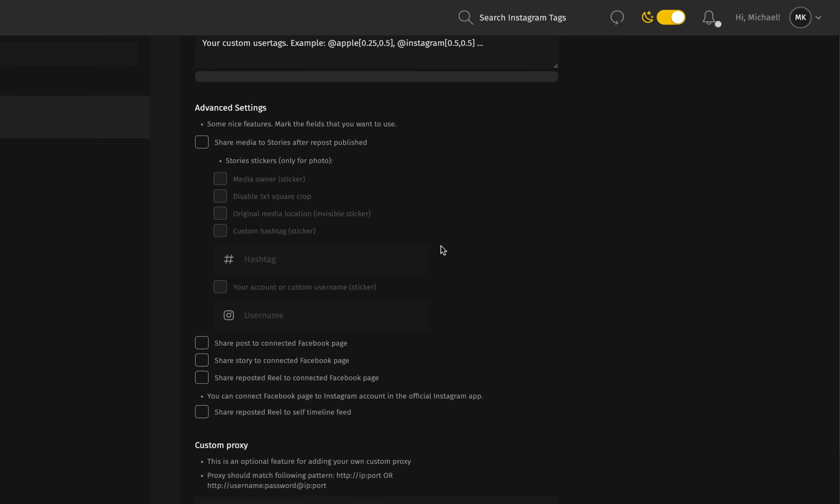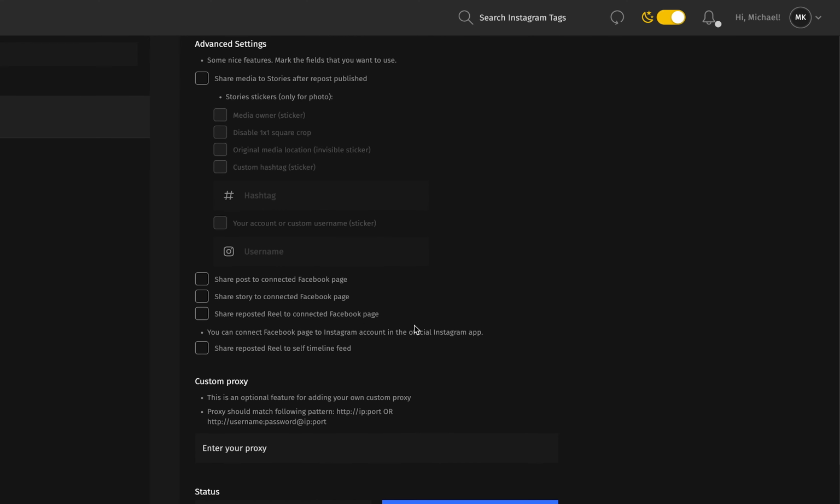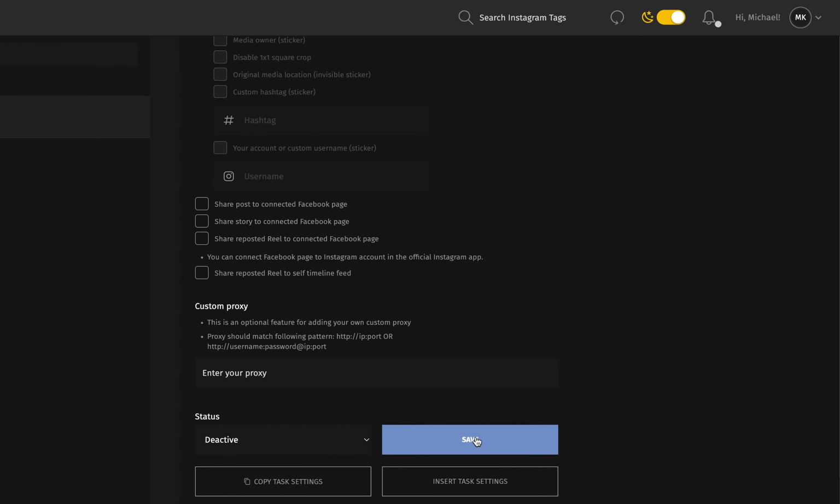Once that's all set up, all you want to do is click save, and then go to active and make it active, just the way you do it with the Mass Story Engager Pro and all of that. So that's the brand new repost feature. I hope you're going to have a lot of success with it.